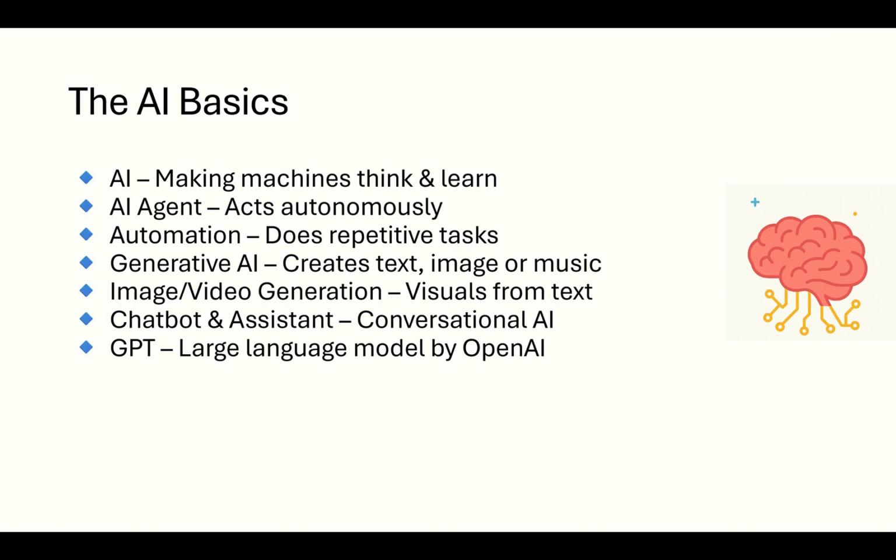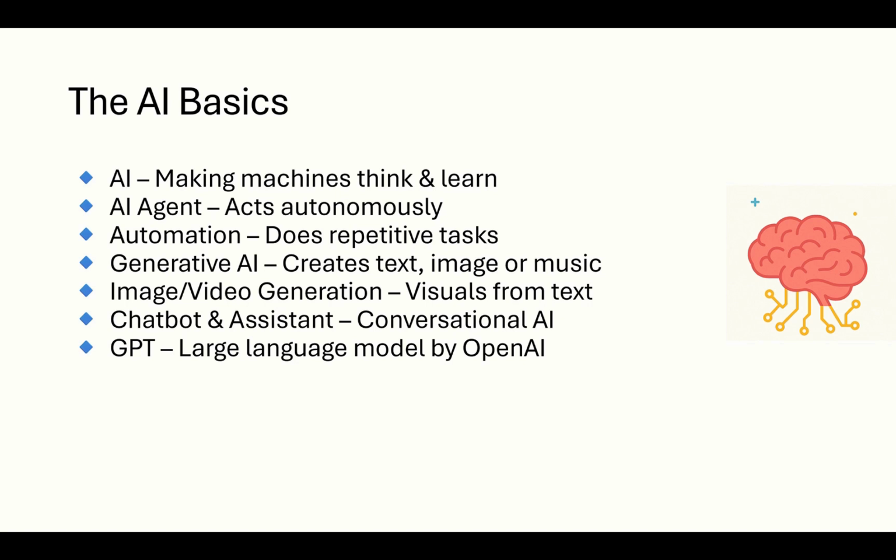AI, or artificial intelligence, is all about making machines think and learn like humans. An AI agent can sense, decide, and act. For example, a self driving car. AI automation removes manual effort, like automatically sorting emails. Generative AI is the new wave. It creates original text, images, or videos just like ChatGPT.